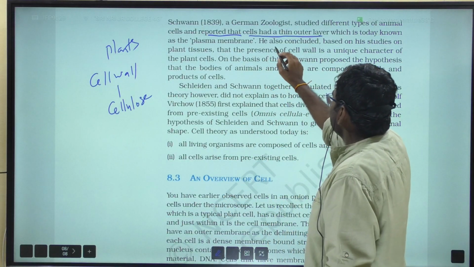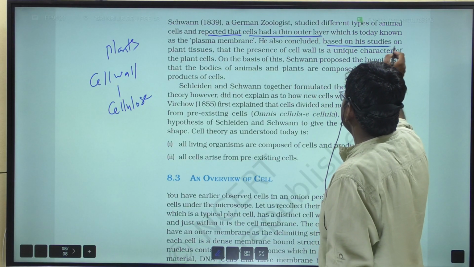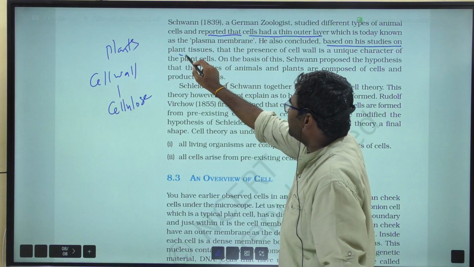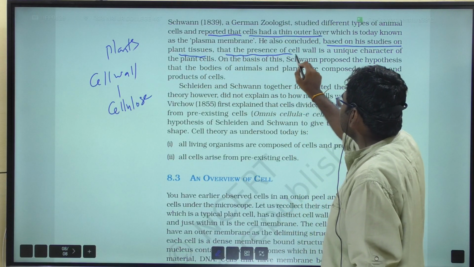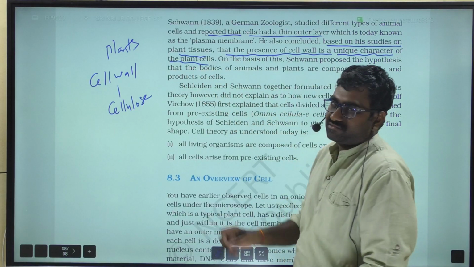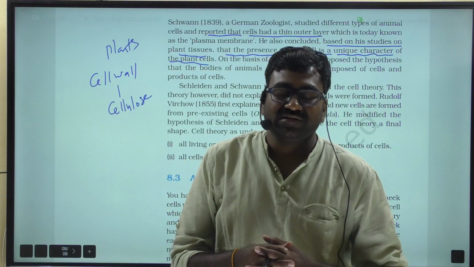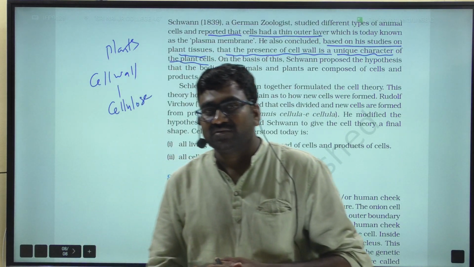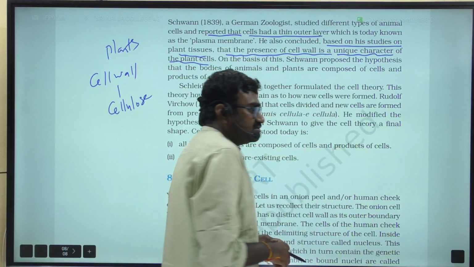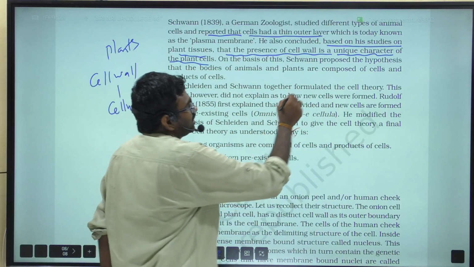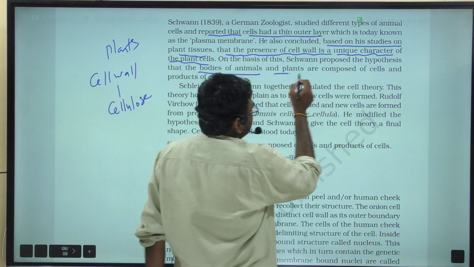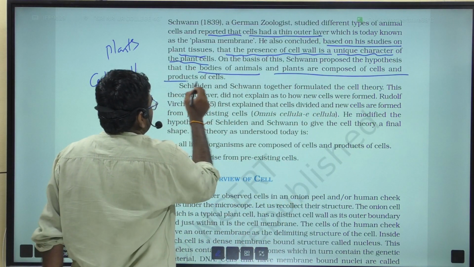He also concluded, based on his studies of plant tissues, that the presence of a cell wall is a unique character of plant cells. On the basis of this, Schwann proposed the hypothesis that the bodies of animals and plants are composed of cells and products of cells.